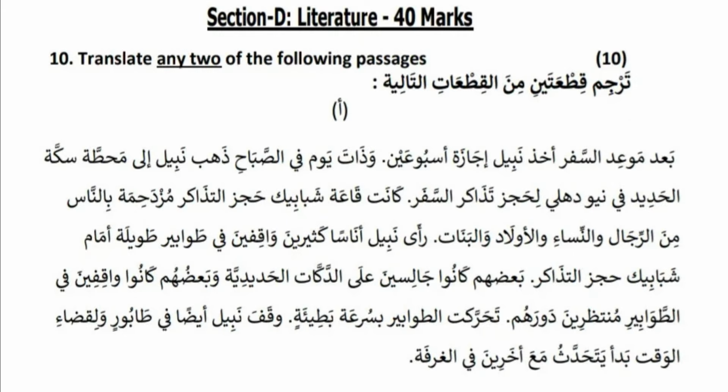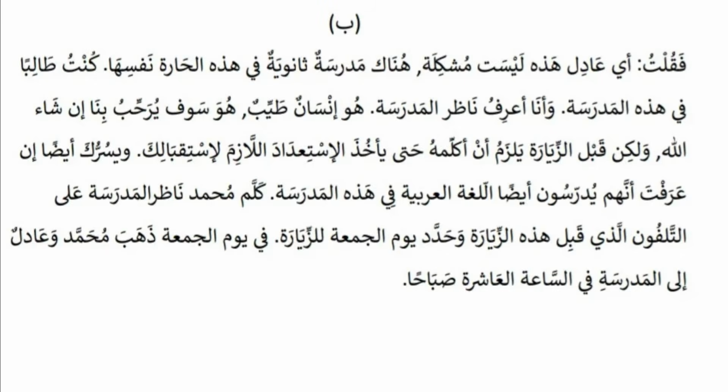Okay, in this, I think this passage is from Nabil to Chennai. And the next passage is about عادل: هذه ليست مشكلة، هناك مدرسة ثانوية في هذه العاصمة نفسها. I think عادل visits a secondary school in Delhi. Adil is a person who is coming from Egypt and he is planning to visit a school in Delhi. This passage is extracted from that chapter.